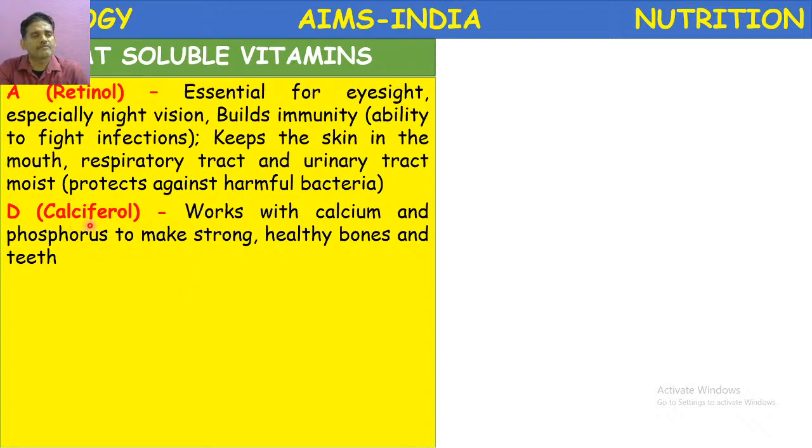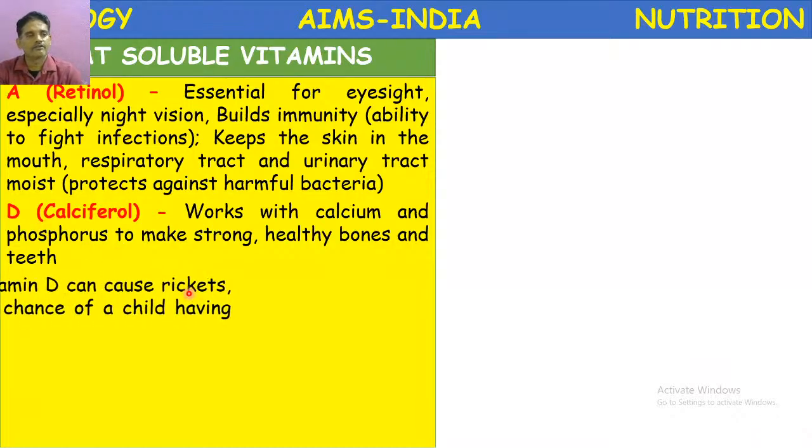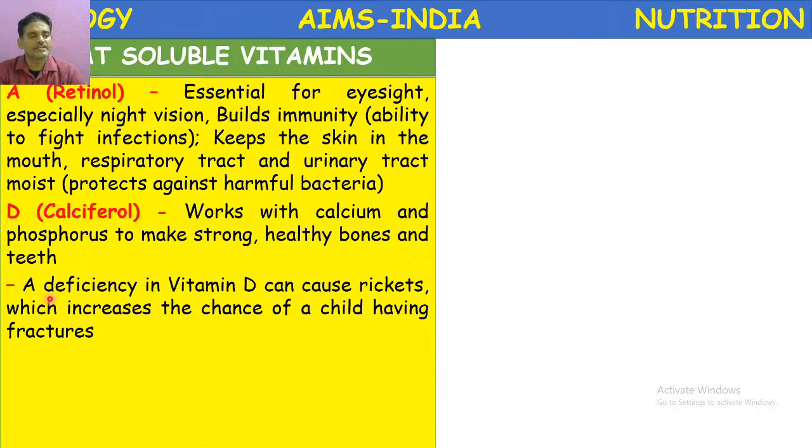Actually, this vitamin is synthesized in the body with the help of sunlight. Some of the useful cholesterol, the fat present beneath the skin, is converted into calciferol by a photochemical reaction in the presence of sunlight. So early morning sunlight is a rich source of vitamin D. Next, what are the functions? A deficiency in vitamin D can cause rickets, which increases the chance of a child having fractures.